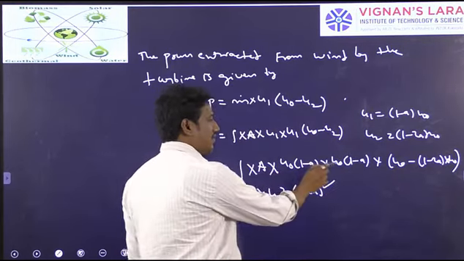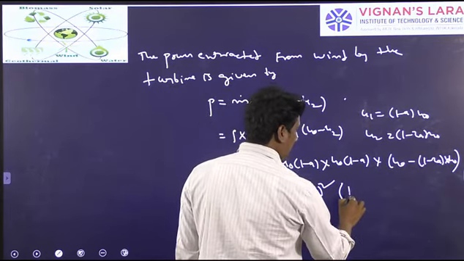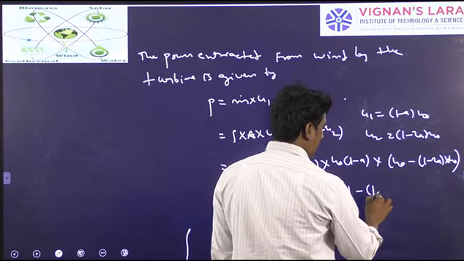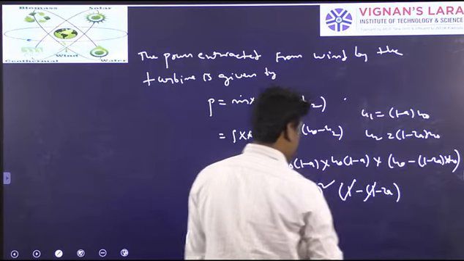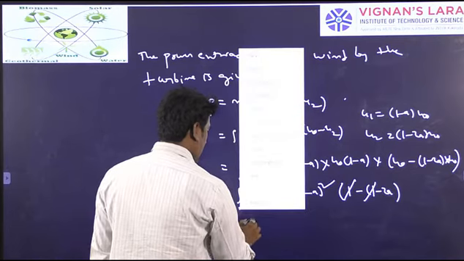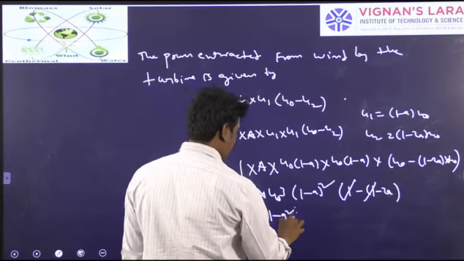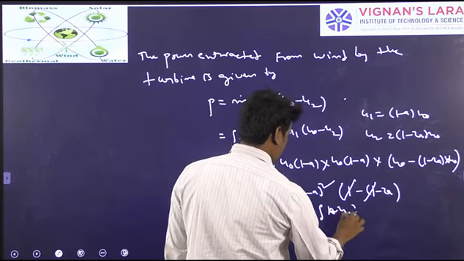Here I have taken u naught common. Okay, 1 minus 2a: 1 and 1 will be cancelled, minus of minus is plus. We will have 2a into 1 minus a square into rho A u naught cube.